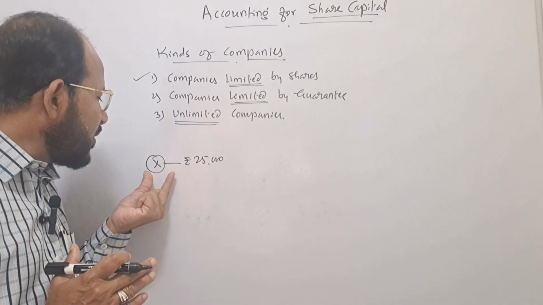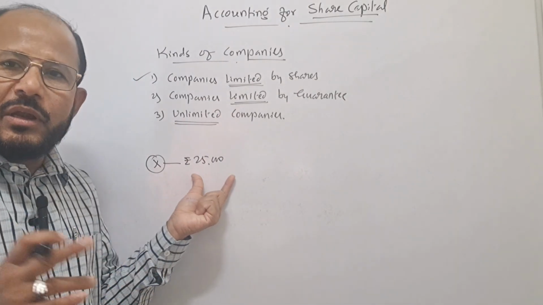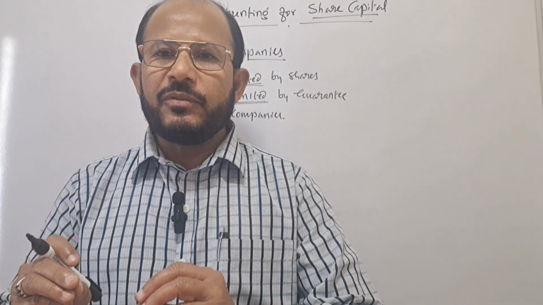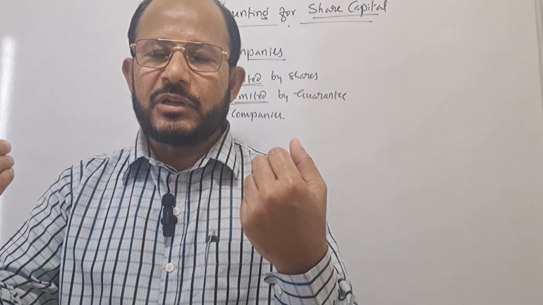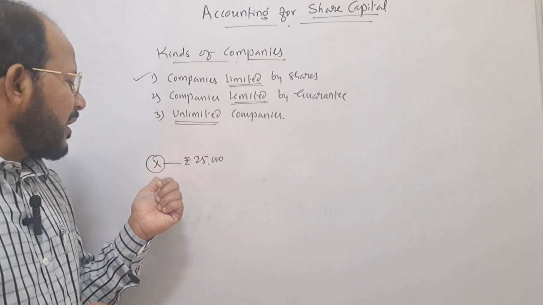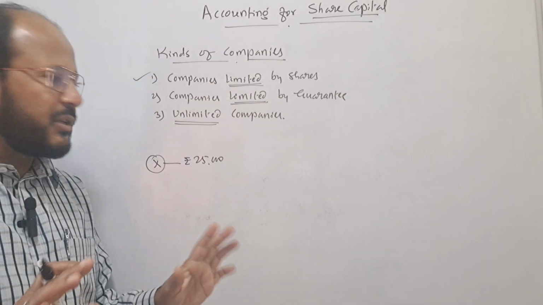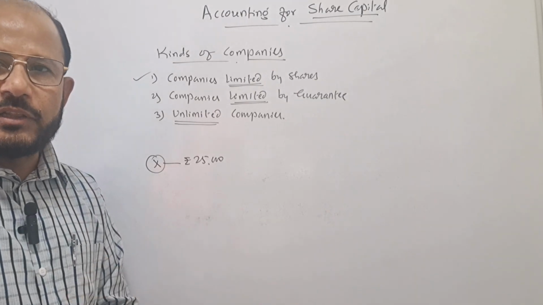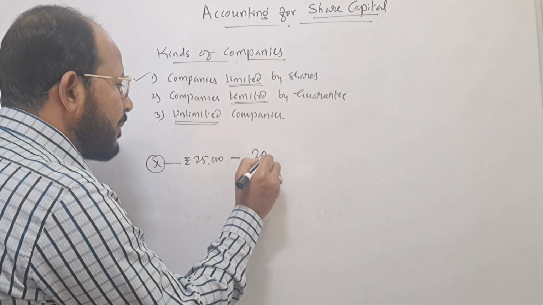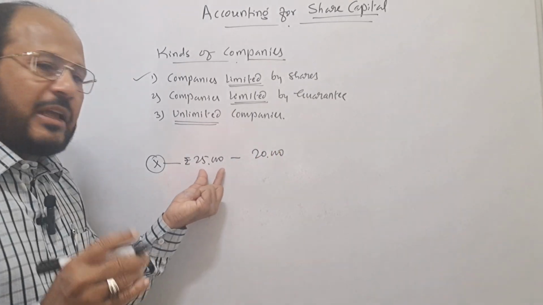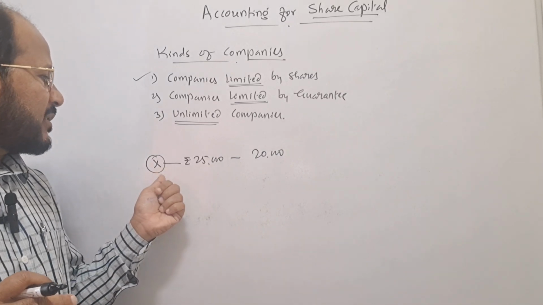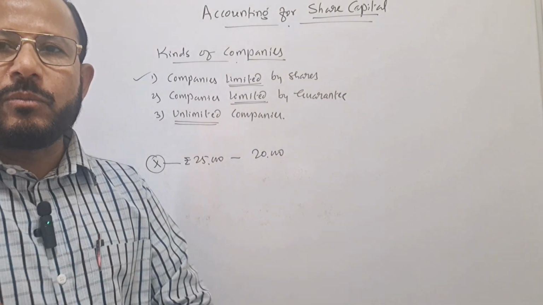That is why here Mr. X is liable only for rupees 25,000, not more than that. In case he has fully paid the amount, rupees 25,000 has already been paid by Mr. X, in that case Mr. X is not responsible more than that. In case due amount is there, suppose he has already paid rupees 20,000 and 5,000 balance amount is there, in that case Mr. X's liability will be rupees 5,000, not more than that.